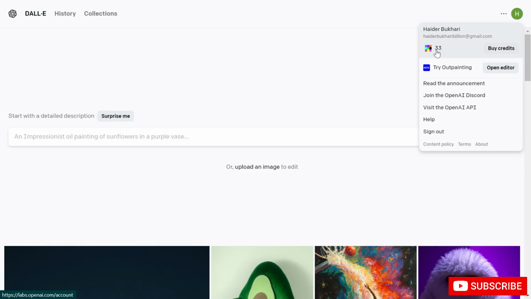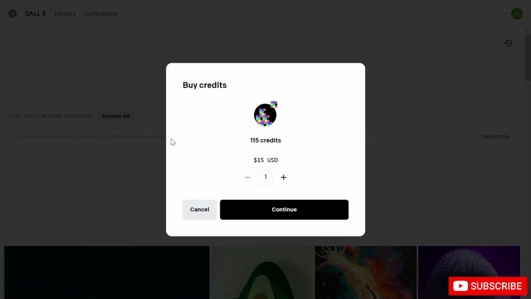These are good to start, but once you run out of credits, you can buy more. Just click over here and you can see that you can buy 115 credits for $15. You can increase that if you want more credits, but if you want to use it for a month at least, I must say buy it for $30, because 230 credits I think will be enough to last for a month. But if you are using it too much, then $30 credit can even run out in a week.